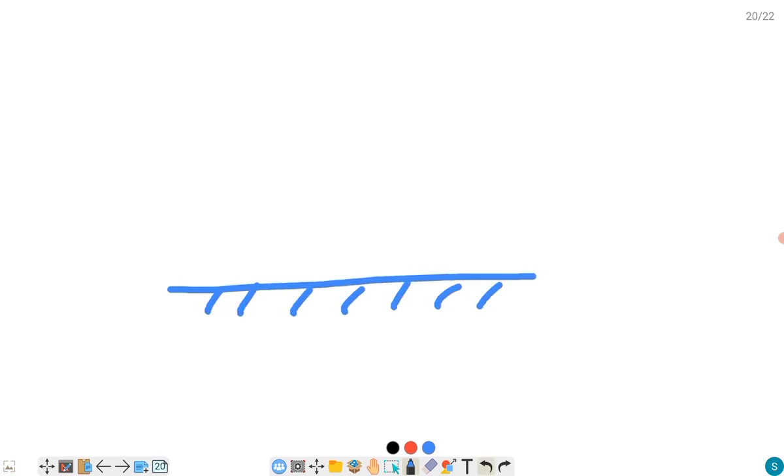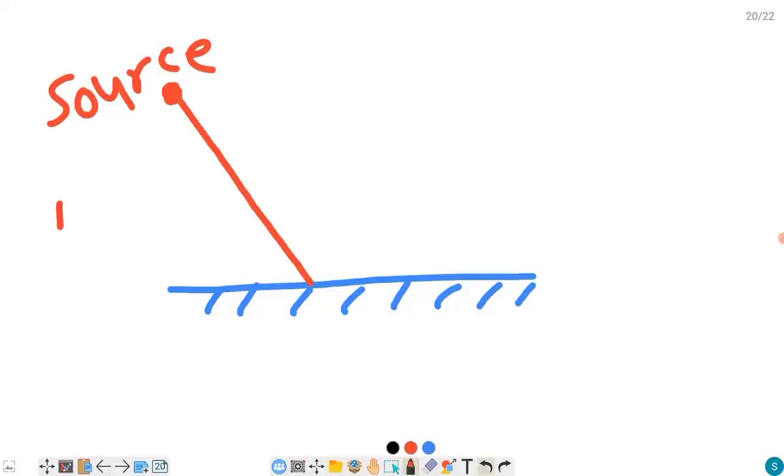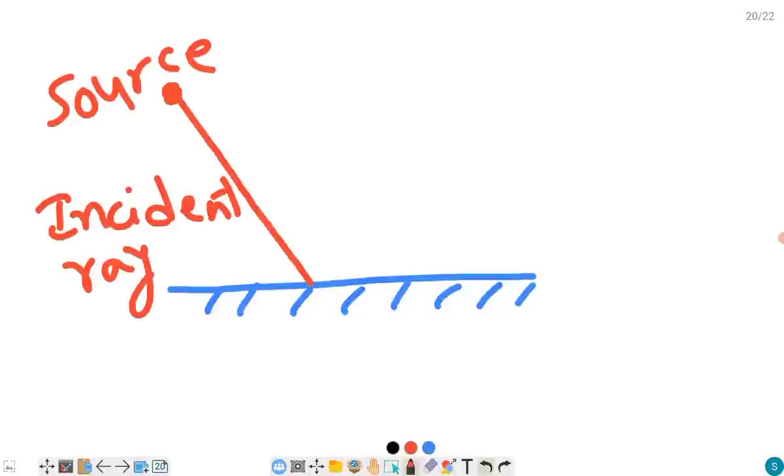Now we need a source of light. From the source of light, we'll have light rays coming and falling on this surface. This light ray, which is from the source, is called the incident ray. Understood? Arrow mark you have to show towards the mirror. Name the mirror MM dash.